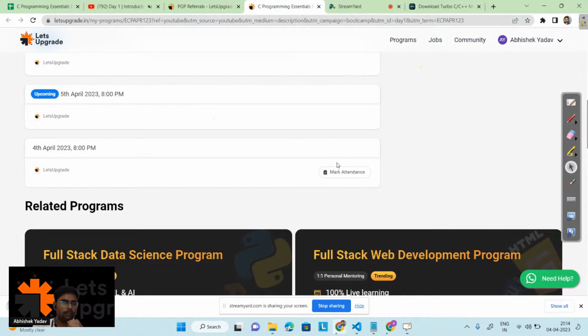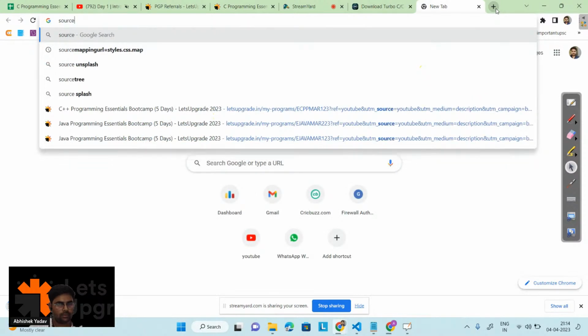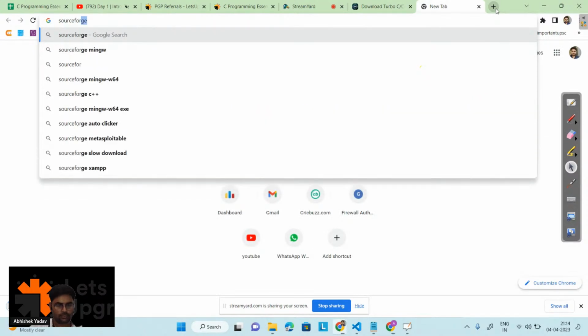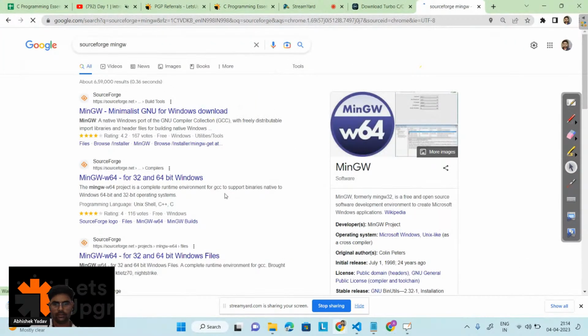Basically, you have created a file, and SourceForge is what, this site? Hitesh, can you be more specific about what you are asking? I'm not able to get it.